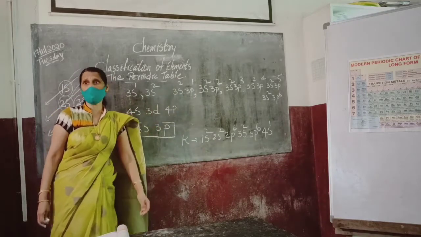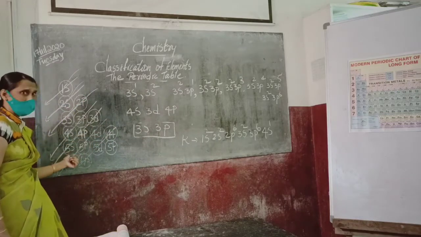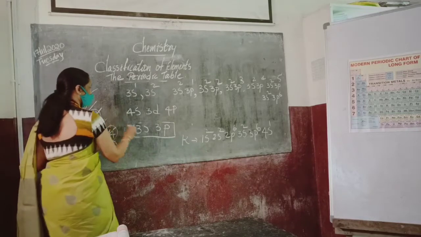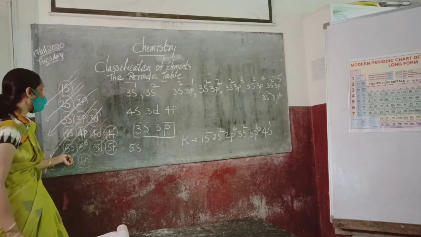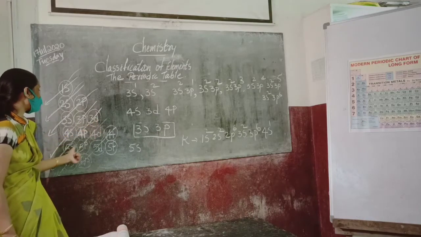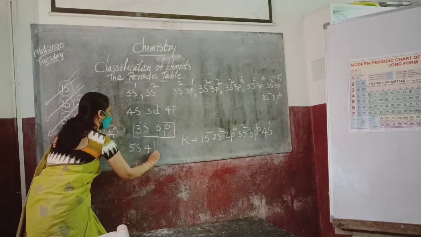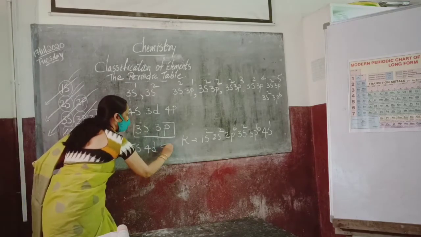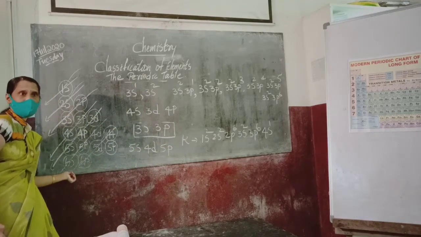Suppose we take the fifth period. After 4p, the electron will enter into which orbital? 5s. So we have to start with 5s. After 5s, where will it go? 4d. After 5s the electron will enter into 4d. After 4d it will enter into 5p. After 5p it will enter into 6s.